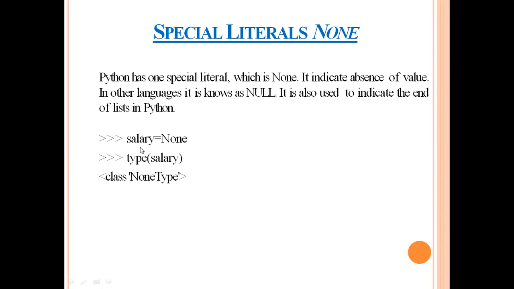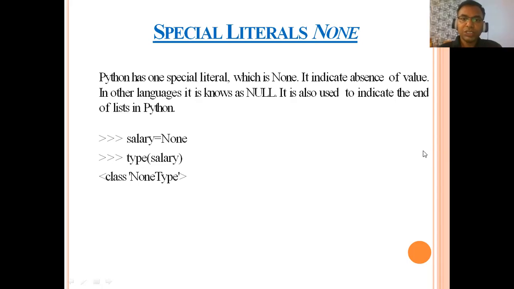Here, in the example, salary is equal to None. When I print the type of the variable salary, it gives me NoneType. It means you are not storing any value; you declare it as simply empty. It may be possible that in future you will get the value of this variable and you can assign that value to it. In that situation, we use None.